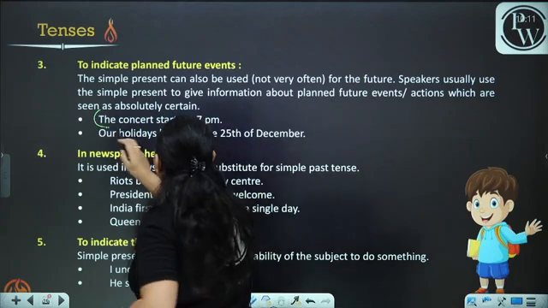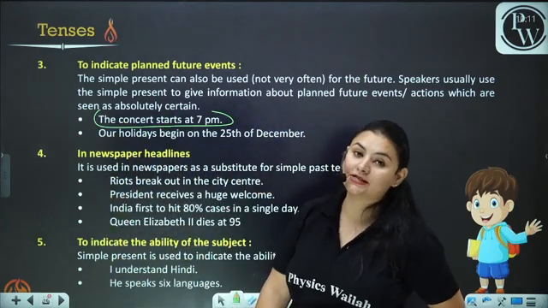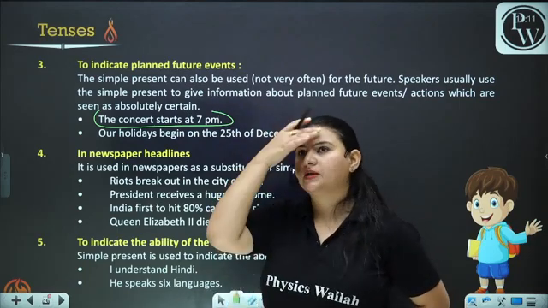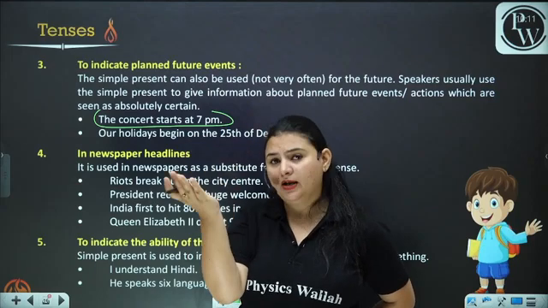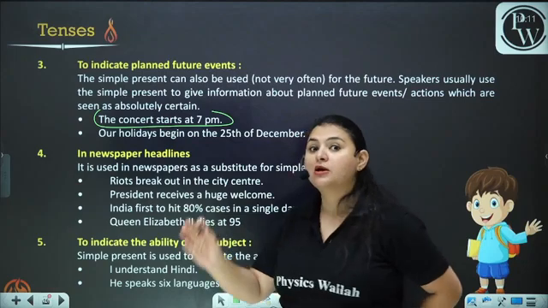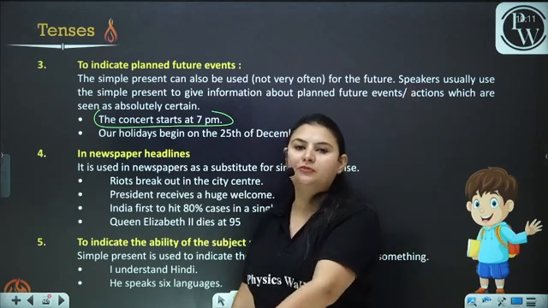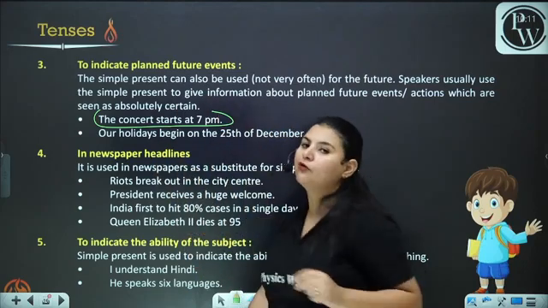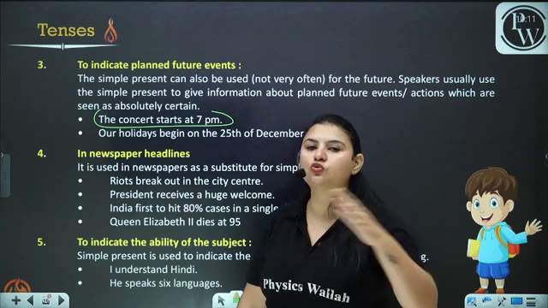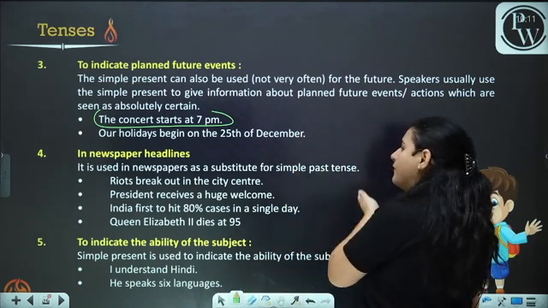The concert starts at 7 p.m. Now, this is a future event. You must be thinking that in the future tense we only use will or shall. But here we have used the concert starts at 7 p.m. We can also say that the concert will start at 7 p.m., but this is another way of putting a future event. We do not use will and shall.